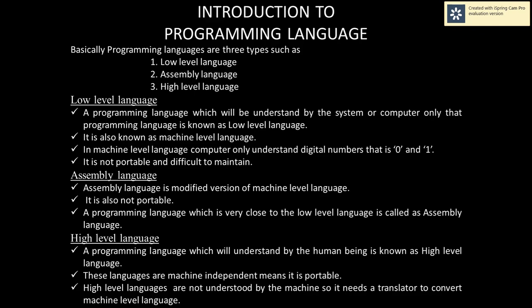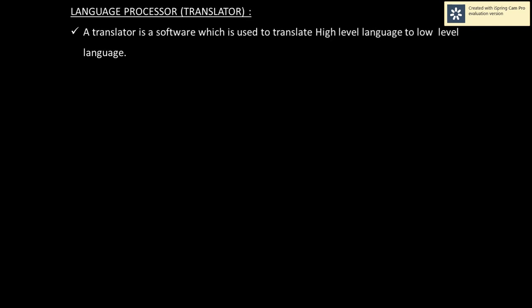The computer knows low level, so to convert high level to low level, we need a translator. What is a translator? A translator is also known as a language processor. A translator is a software which is used to translate high level language to low level language. Then the computer can understand whatever we write in a program, process the program, run the program, and produce output.